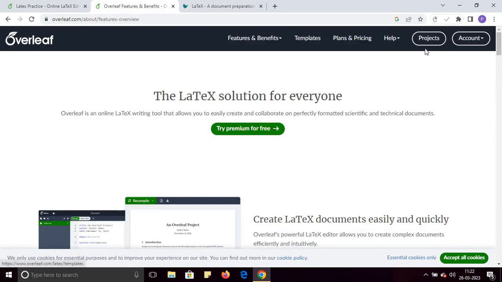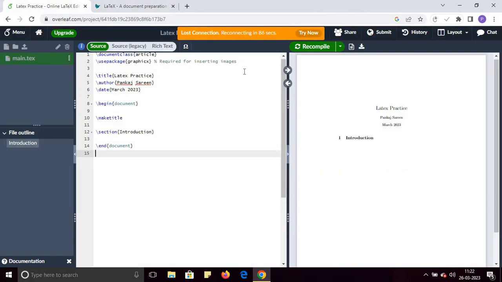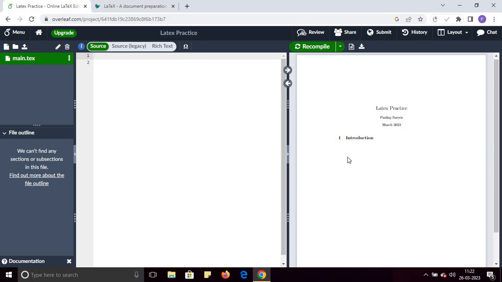For that you just go to overleaf.com and create a new project. You can see this is the official website of overleaf.com, and here you will write the document, and you will see the preview of your generated document here.